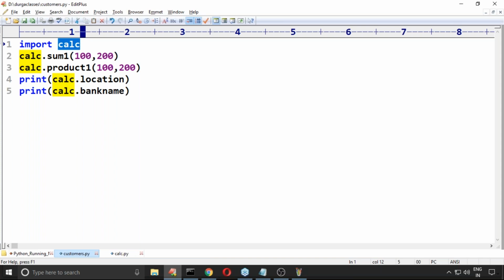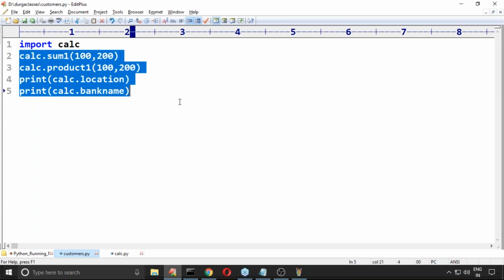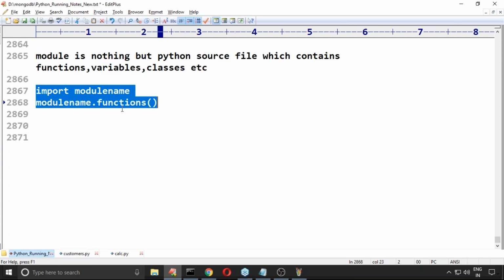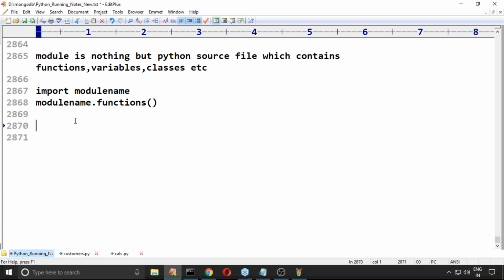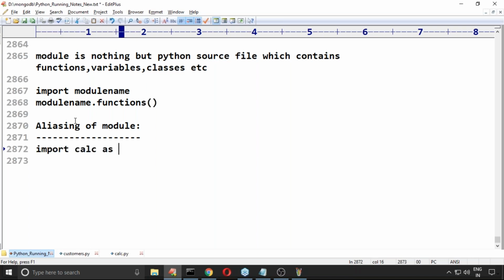Is it possible to create a nickname for our module, so that in the remaining code I can call that nickname? Yes, that concept is called aliasing. Alias means alternate, duplicate name, nickname. Module aliasing. We can use it very simply: import calc as C.